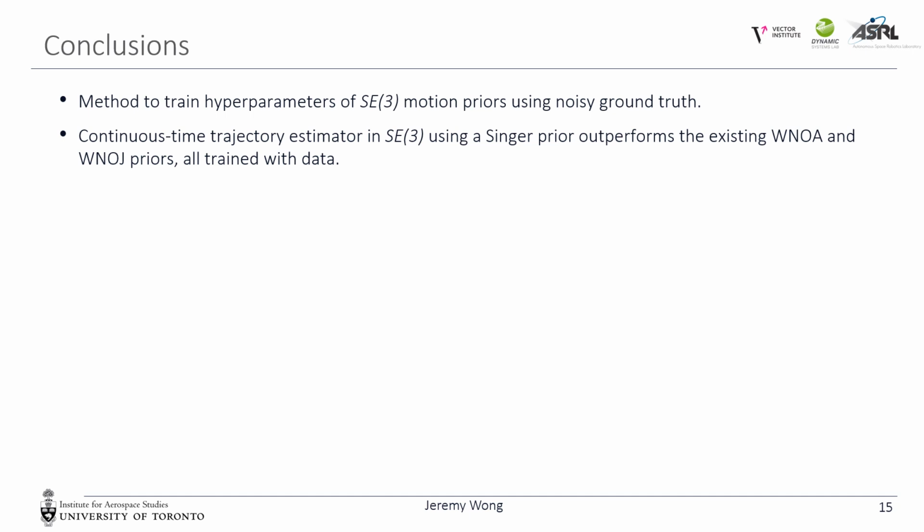In conclusion, we have developed a method to train hyperparameters of motion priors in SE3 using noisy ground truth. We then introduce a richer motion prior and apply our training method. We show on two estimation problems that using this new motion prior outperforms the previous white noise on acceleration and white noise on jerk motion priors, each of them trained with data.